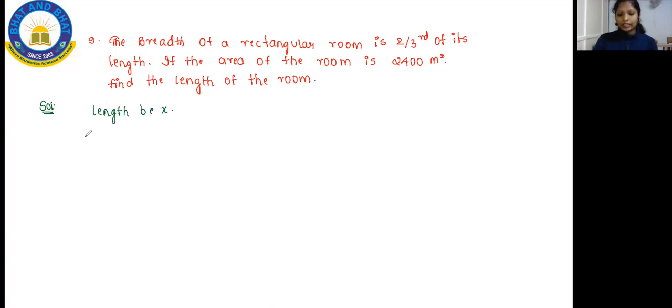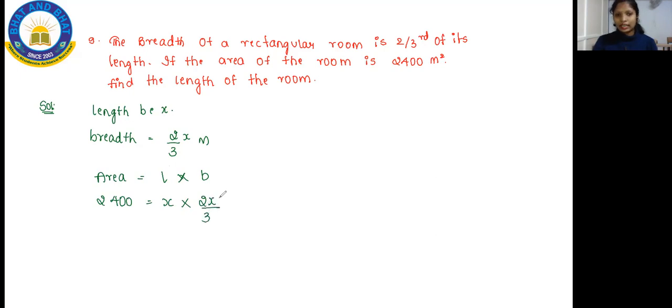Then the breadth is 2/3, so I'll write 2x by 3 meters, because breadth and length will always be written together. And to find the area, kids, you will use the formula length into breadth. The area as given in the question is 2,400. The length I don't know, so I have written it as x. The breadth is 2x by 3.